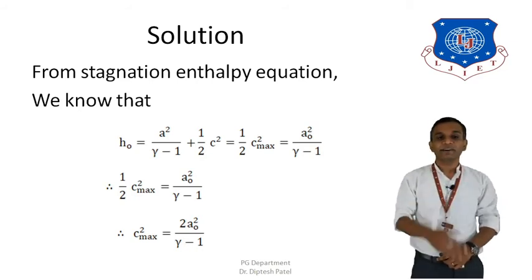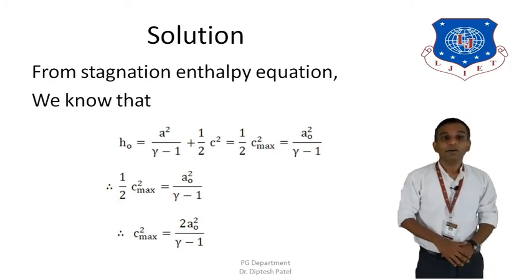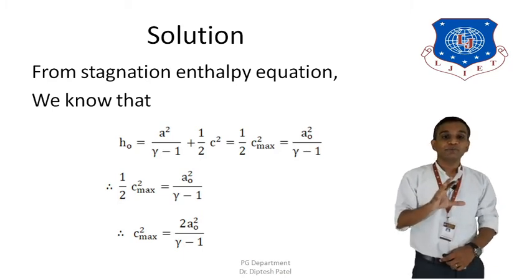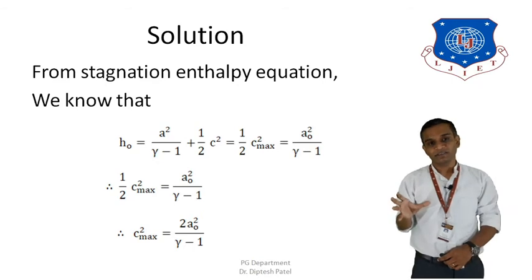So we need to calculate the C max. Now to get the C max, we are going to use the stagnation enthalpy equation.